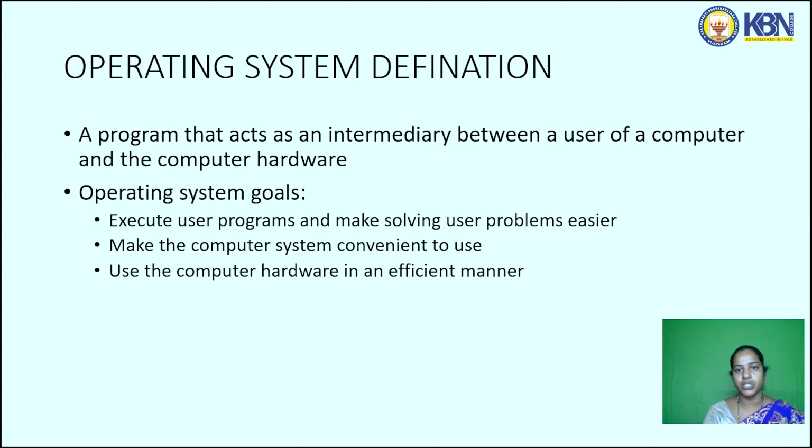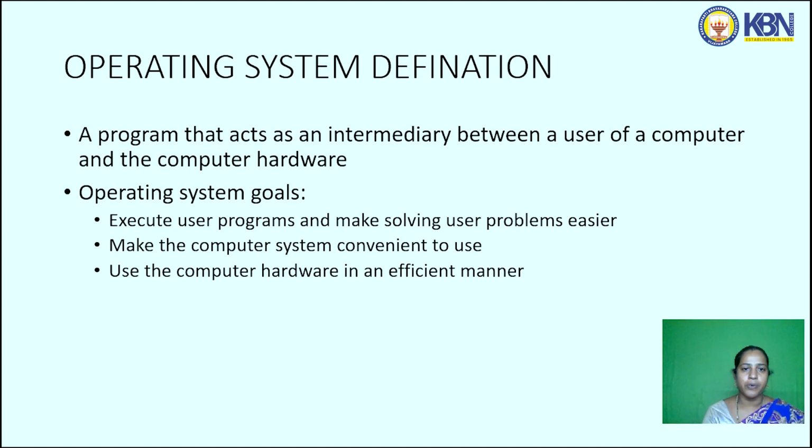What is an operating system? An operating system is nothing but a program that acts as an intermediate between the user of a computer and the computer hardware. The person who uses the computer is known as the user of a computer, and the computer itself is known as the hardware.